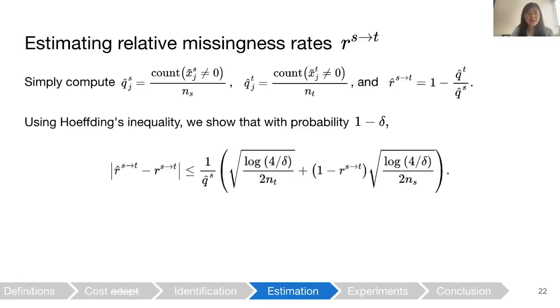Now we talk about estimation. So for estimating the relative missingness rates, RST, we can simply compute the proportion of non-zeros in source, QS, and the proportion of non-zeros in target, QT, and then compute this relative missingness rate. Using Hoeffding's inequality, we can show that with probability 1 minus delta, we have a bound on the error of this relative missingness rate, and it's given in terms of both the proportion of non-zeros in the source as well as the number of samples, NT and NS, in target and source.